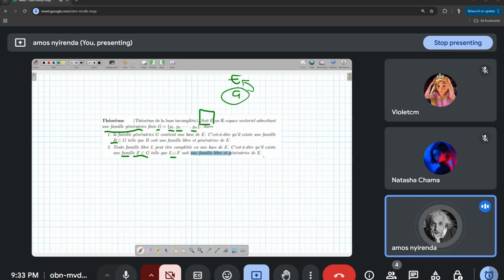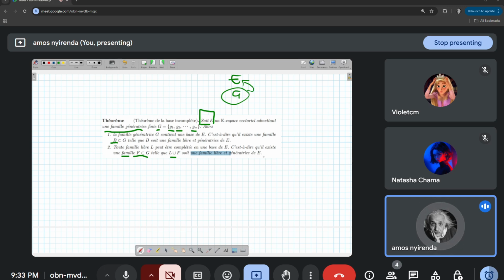So that the family L also verifies the two conditions of libre and génératrice. Because at the moment L only verifies one condition, which is libre, but it also has to verify génératrice for it to be a base. So I can keep on adding vectors from G to L, such that I arrive at, so it's an algorithm.